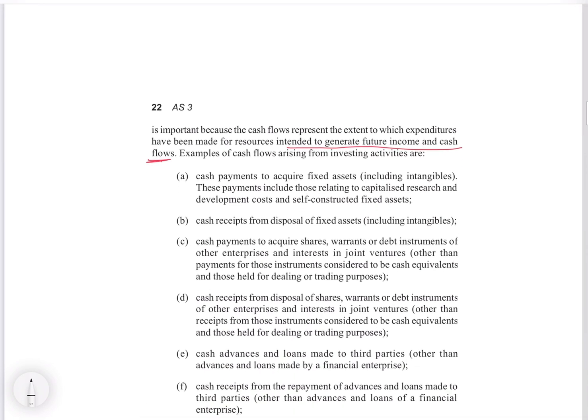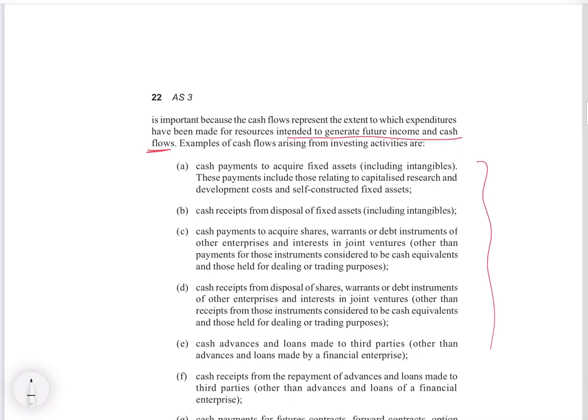Okay, so they have listed the examples like buying of fixed assets, selling of fixed assets, buying of any share, warrants and debt instruments of other enterprise, and interest in joint ventures. So if you are buying some subsidiary, interest in joint ventures, or some associates, these are all your investing activities.